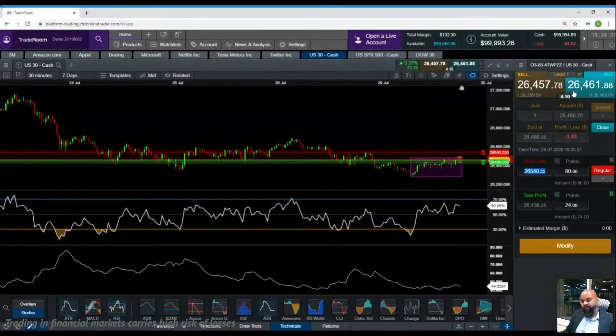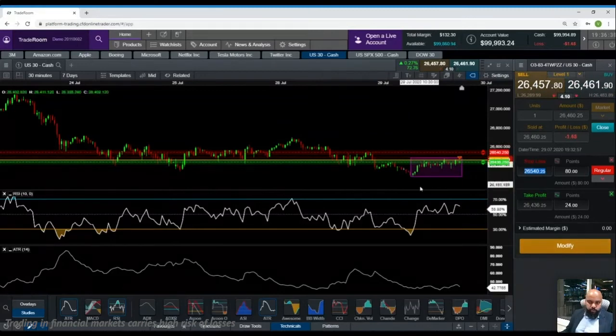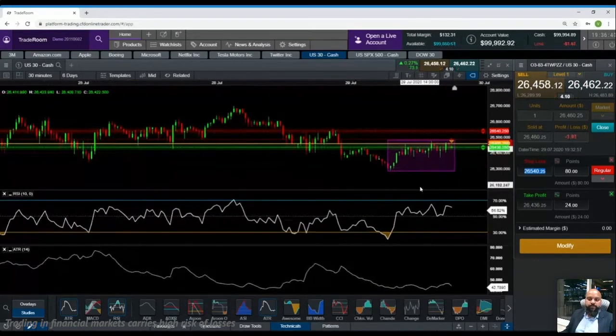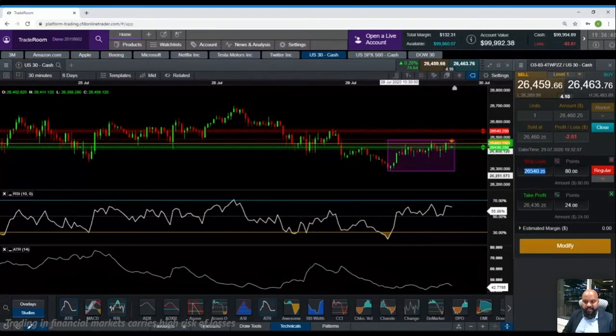Now, I just showed you an example on a very short time frame. Now, let's say you're looking at something on a long term basis and you want to buy something for the long run. Your question would be, is it the same concept that we're going to apply when we're looking at it on a long run?